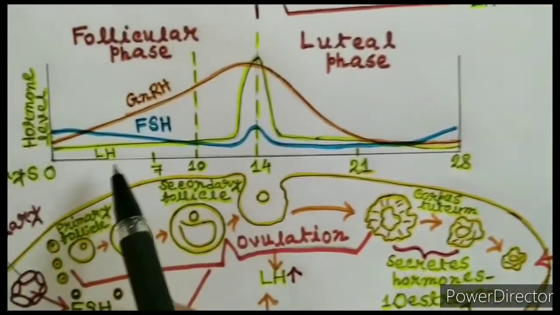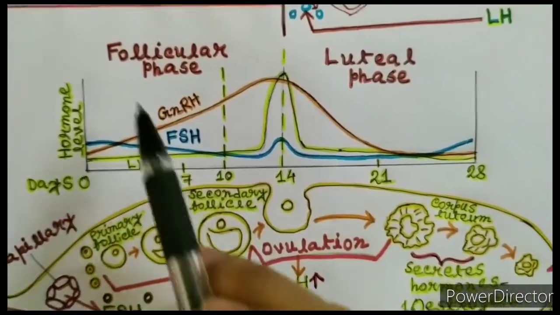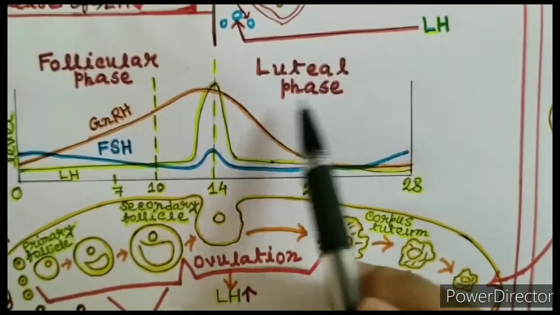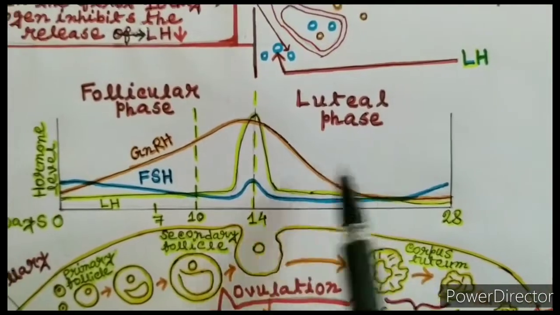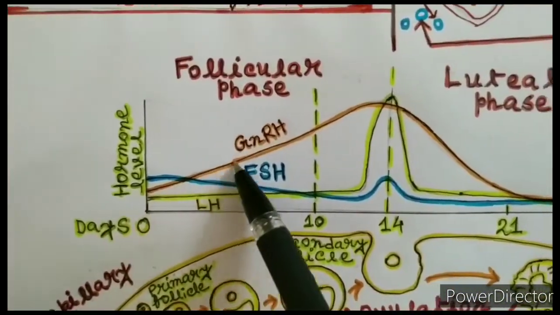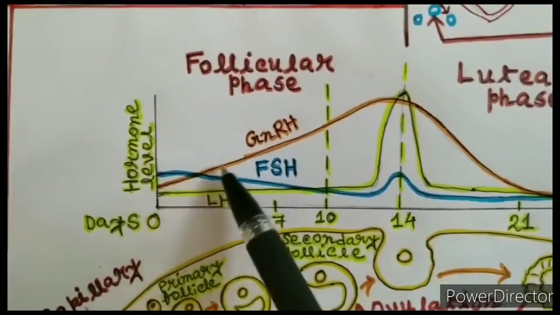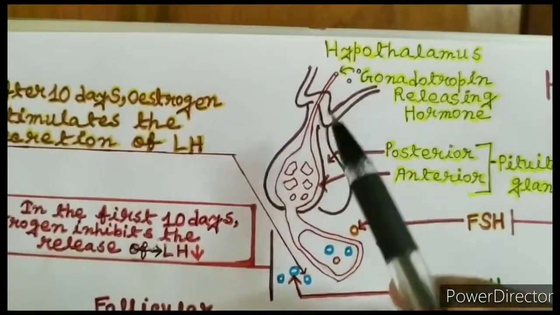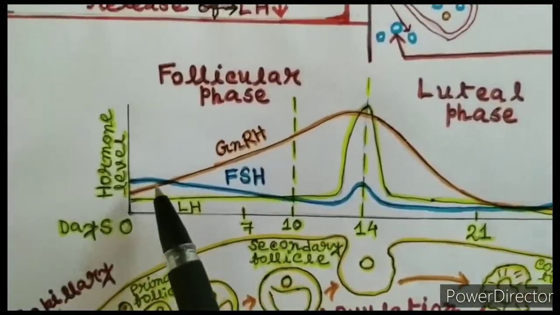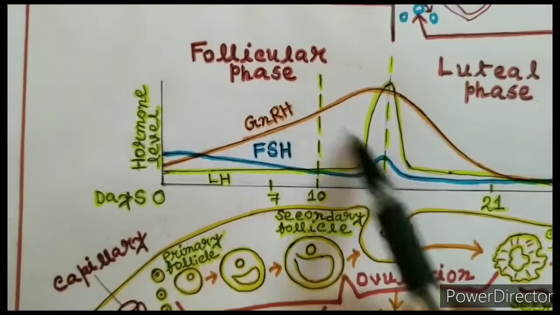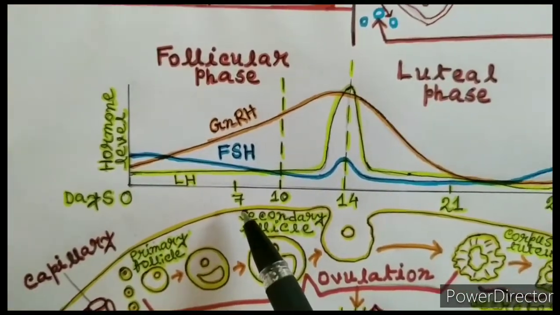The first 14 days of the menstrual cycle is called the follicular phase, and the last 14 days is called the luteal phase. At the beginning of the menstrual cycle, the level of gonadotropin releasing hormone produced by the hypothalamus is increased, and this should cause an increased level of FSH and LH. But this is just not the case.